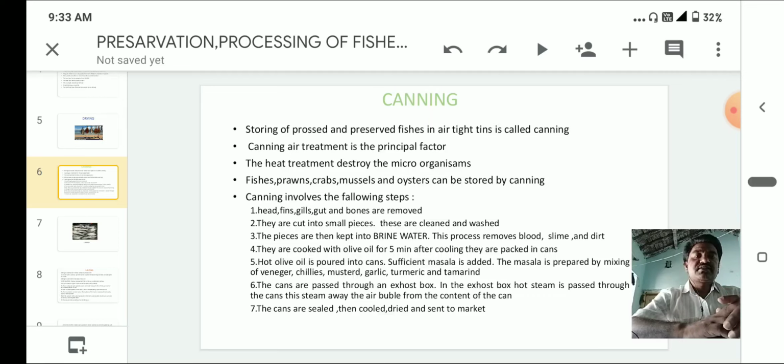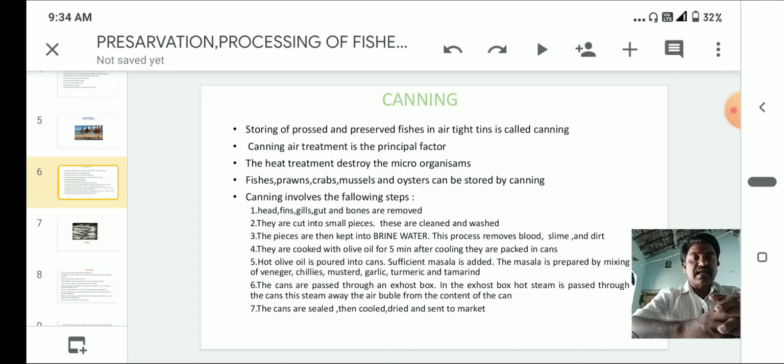The storing of processed and preserved fish in airtight tins is called canning. Here we have to use airtight tins for canning. Heat treatment is the principal factor in canning. The heat treatment destroys the microorganisms.